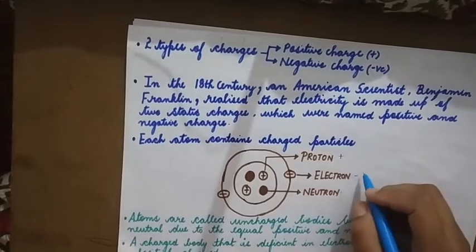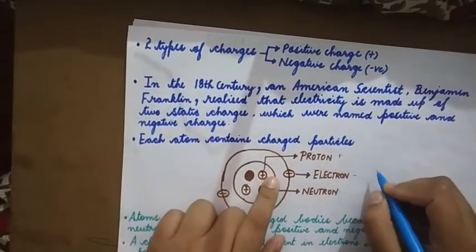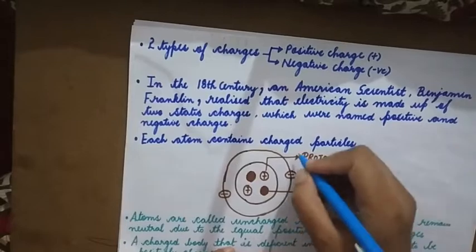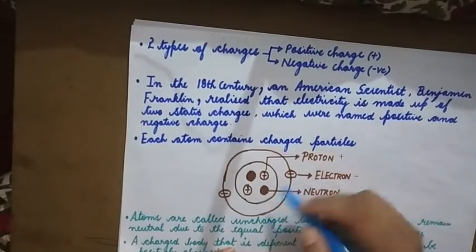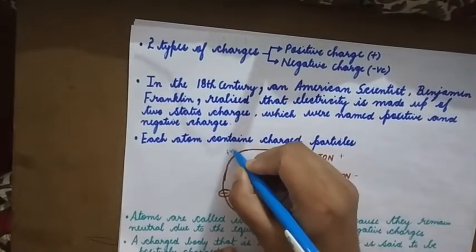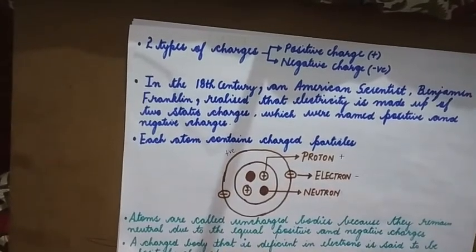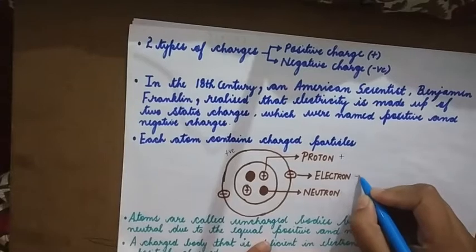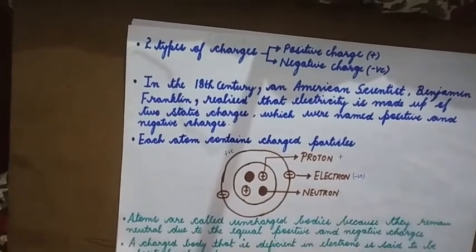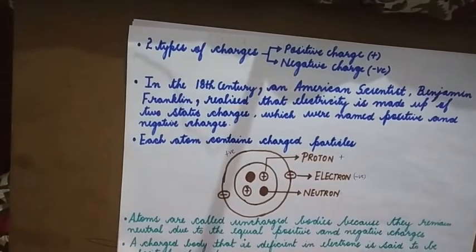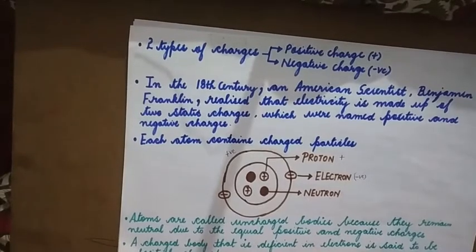When electrons are lost, the particular atom obtains positive charge. When there is a gain of electrons, it obtains negative charge. When more and more electrons are gained, it obtains negative charge.